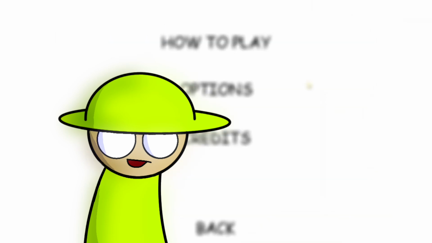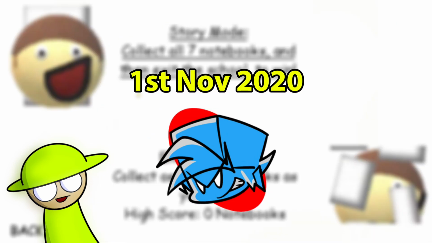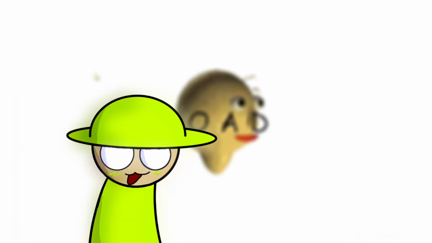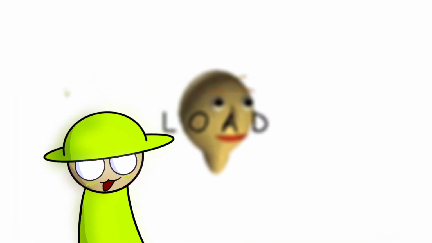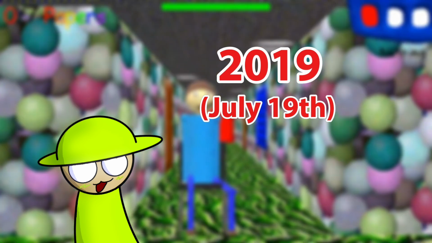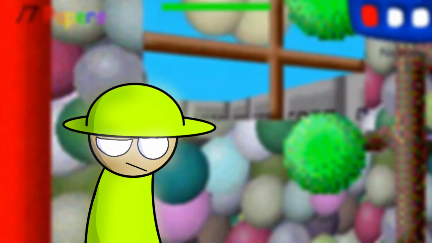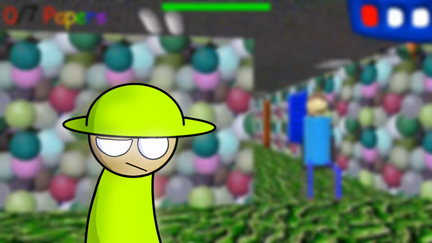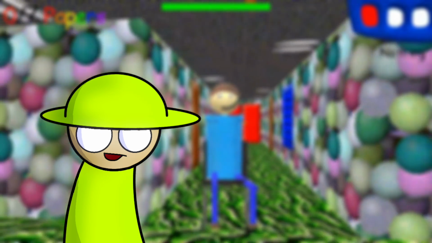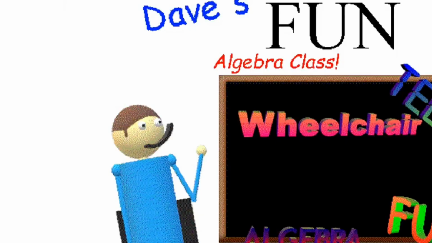To begin with, we must know that all this begins even before the launch of Friday Night Funkin', which was created in November 2020. To start with the history of this mod, we must move to 2019, more specifically on July 19th. Maybe some of you are confused and wondering why I went so far back in time when FNF didn't even exist yet. What happened on July 19, 2019 is that the game Dave's Fun Algebra Class came out.